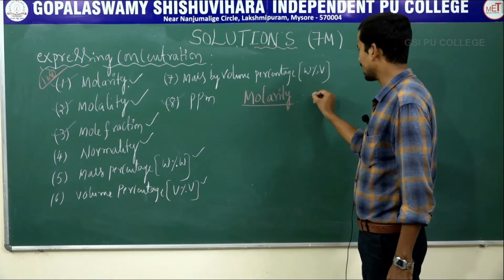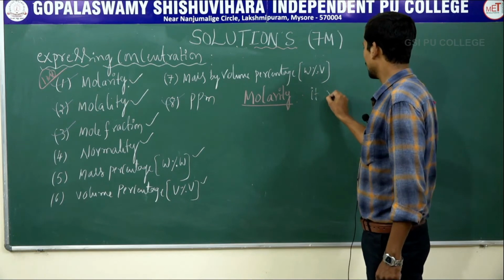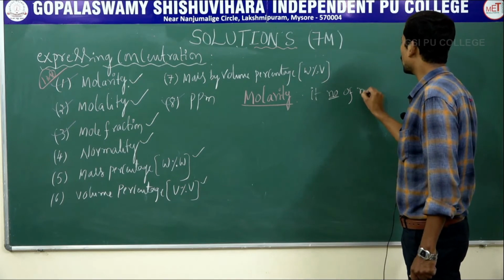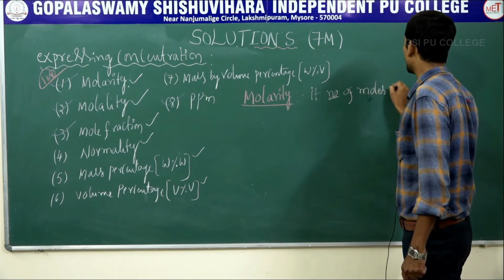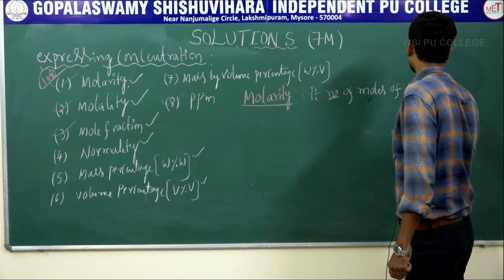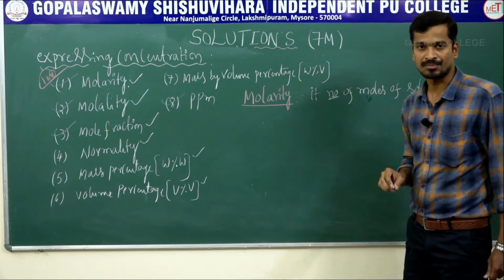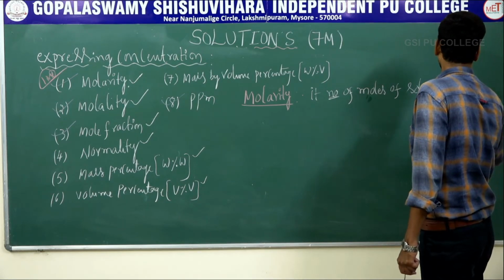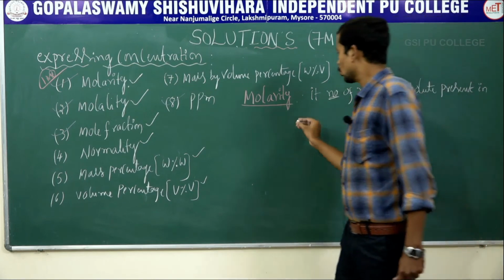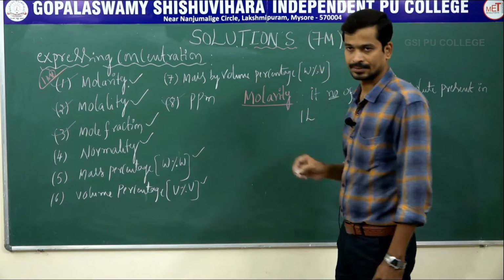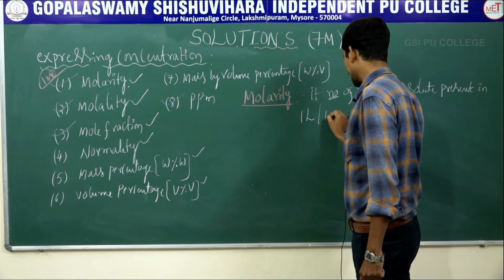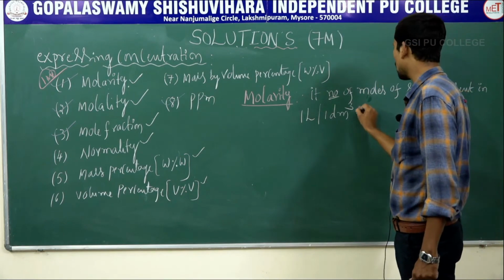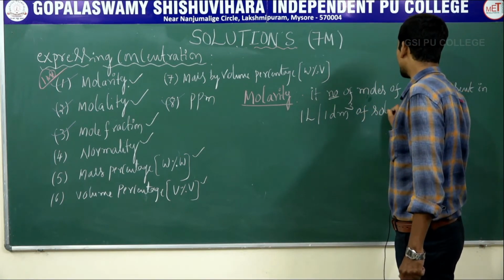Molarity is defined as the number of moles of solute present in 1 liter or 1 decimeter cube of solution.